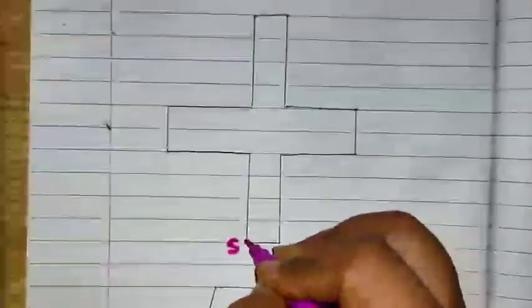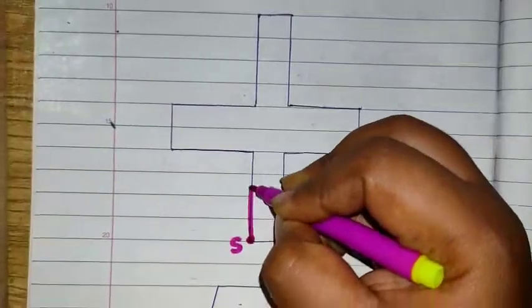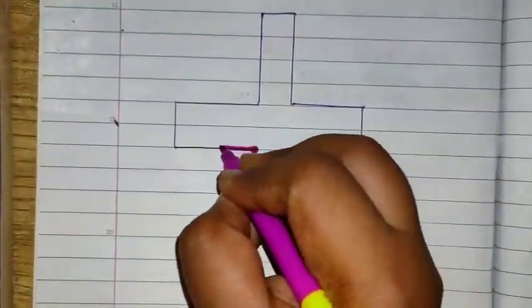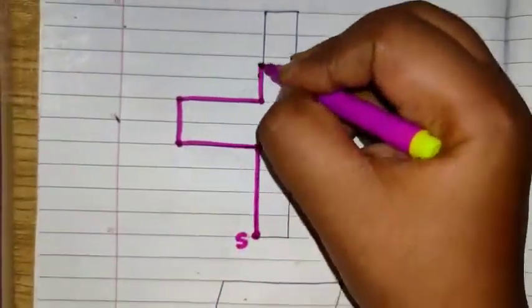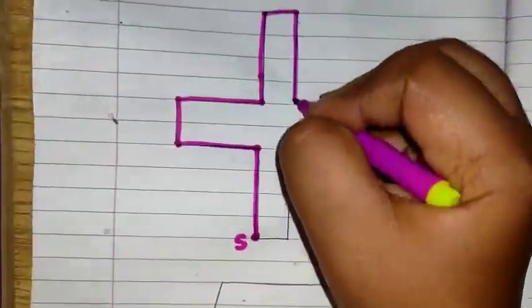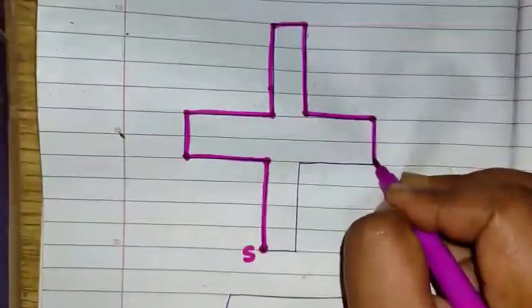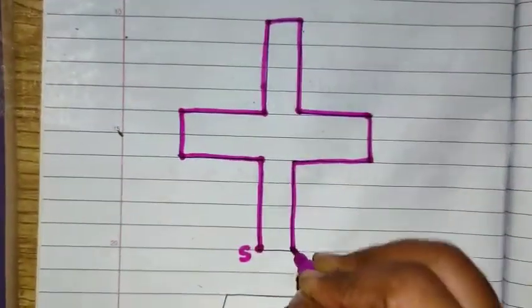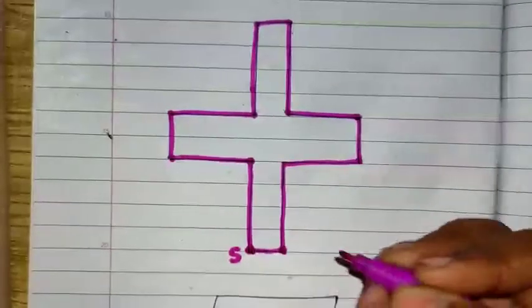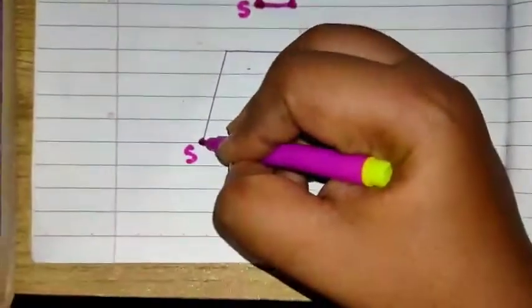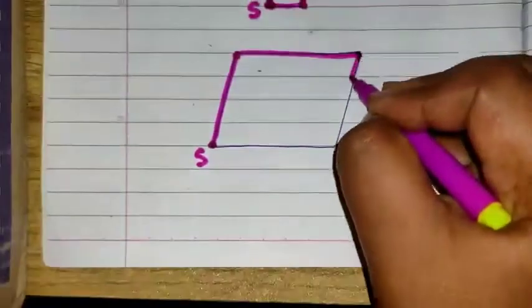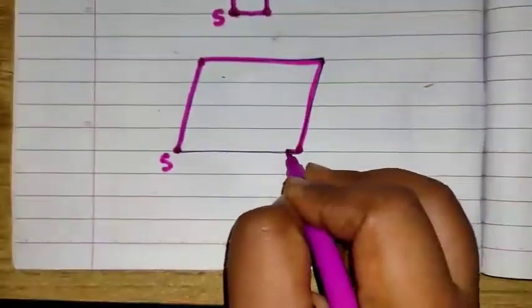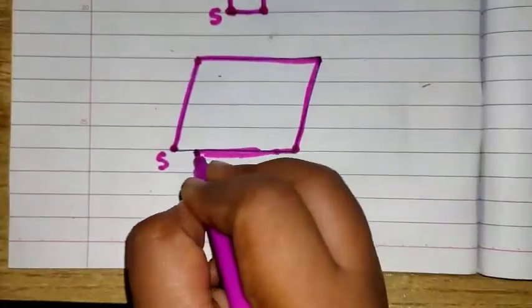If we start from this point and move along this line segment all along the figure, then we reach the same point again. Let's take the third example. If we start from this point and move along the line segment of this figure, then we reach the same point again.